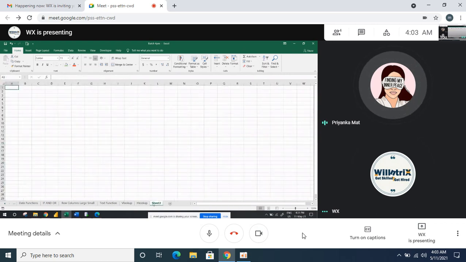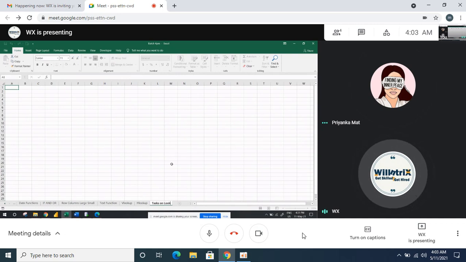So whatever you showed was three different ways for HLOOKUP and VLOOKUP, right? Yes, so we can do it in any form, or all three are important. All three are important. Three forms in the sense: first, manually giving the column numbers or row numbers, then HLOOKUP, then VLOOKUP. You are saying it like this, right? Yeah, that's enough, better. You can go with only the simple thing. If you understand this, there is a function called INDEX.